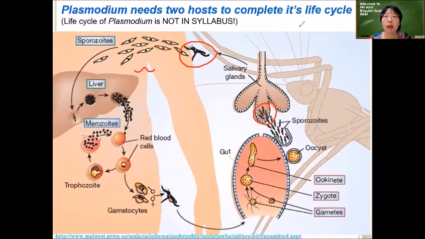So this is a complete life cycle, and you don't have to memorize any of the names. You just have to know that each stage has a different shape. You don't have to memorize the shapes either, but this is just to show you that there are a few stages in the life cycle of Plasmodium, because it is a eukaryote, so it's more complex.